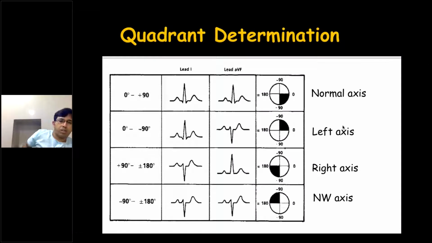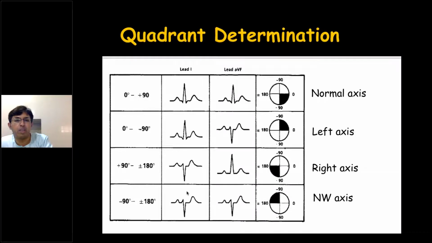Normal axis will be like both lead 1 and AVF are positive. Then it is normal axis. In a left axis deviation, lead 1 will be positive, lead AVF will be negative. In right axis deviation, lead 1 will be negative, AVL will be negative, and lead AVF will be positive. Whereas in extreme axis or northwest axis, both of them will be negative.